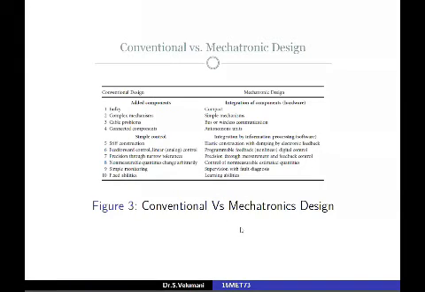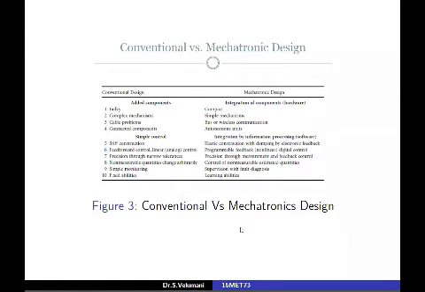We have seen conventional versus mechatronics design. In the conventional system, the design is bulky. In mechatronics design, it is compact since we are using a PCB, layered board, etc. In the conventional machine, complex mechanism since it is mostly wired.